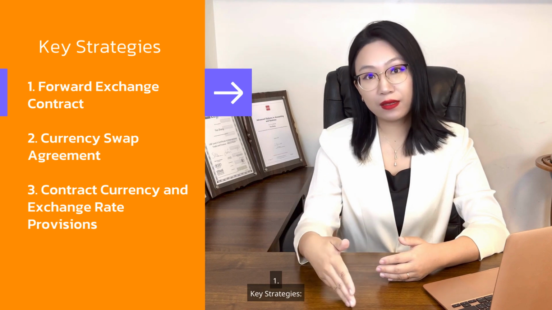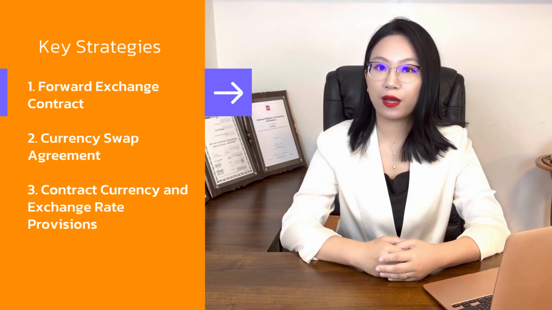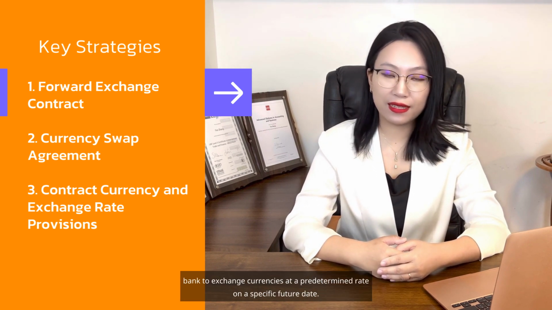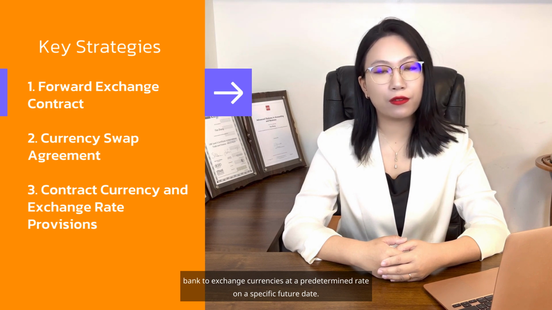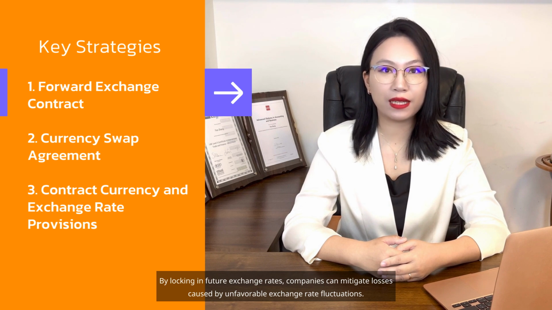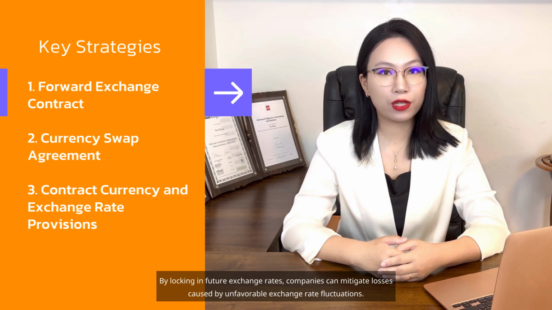Key strategies. 1. Forward exchange contract. A forward exchange contract is an agreement between a company and a bank to exchange currencies at a predetermined rate on a specific future date. By locking in future exchange rates, companies can mitigate losses caused by unfavorable exchange rate fluctuations.